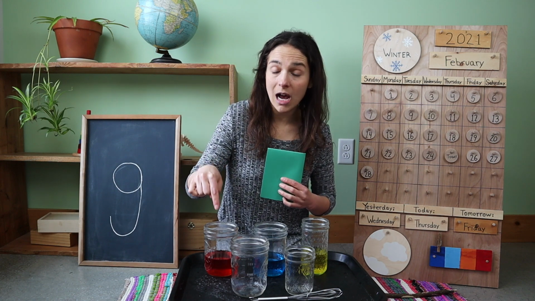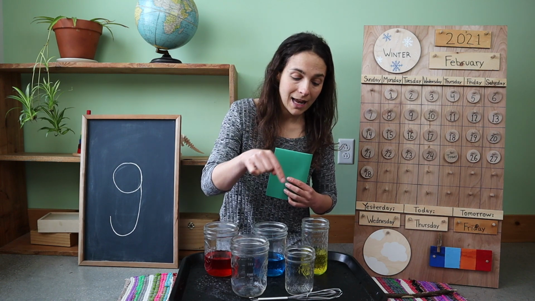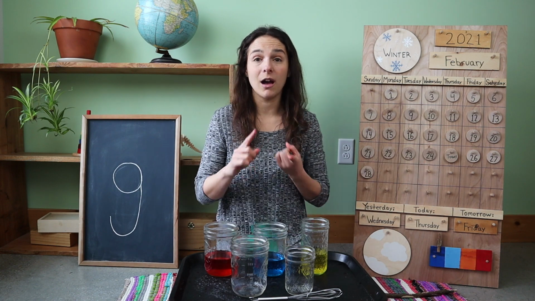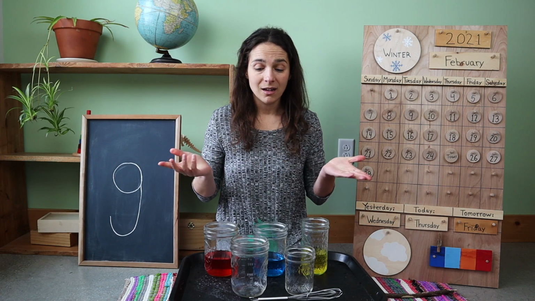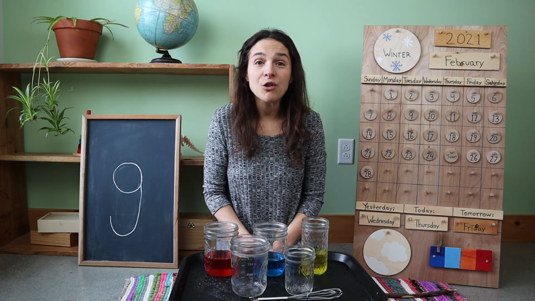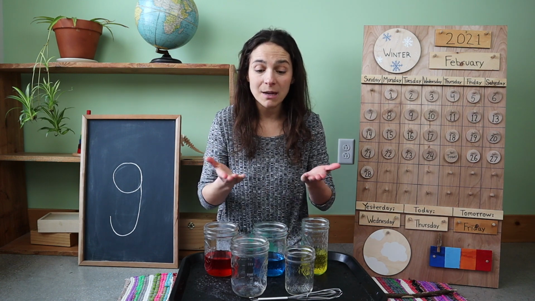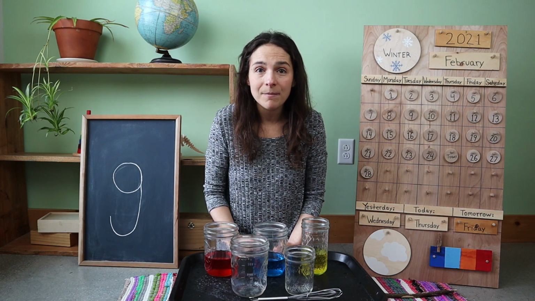So I have a cup of red water, I have a cup of blue water and yellow water, but it looks like I'm missing a cup of green water and a cup of purple water. I wonder if I can use some of these ingredients and mix them together to make one of the ingredients that I'm missing. Should I try that?